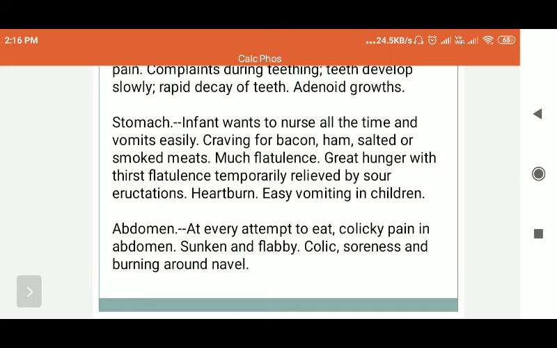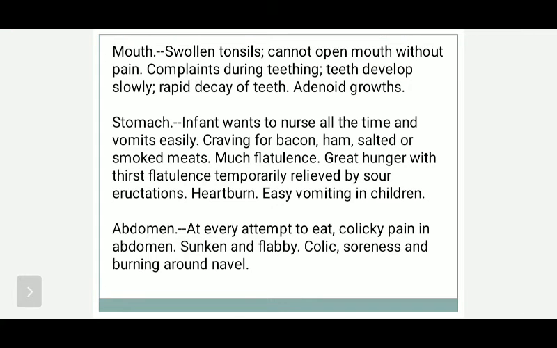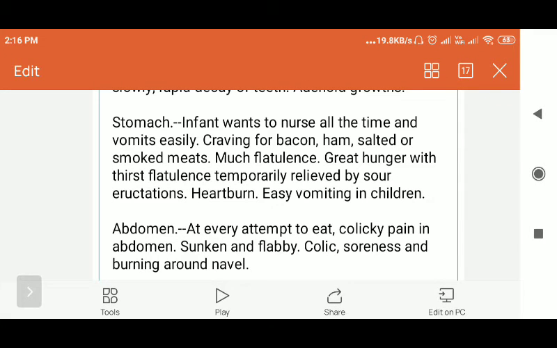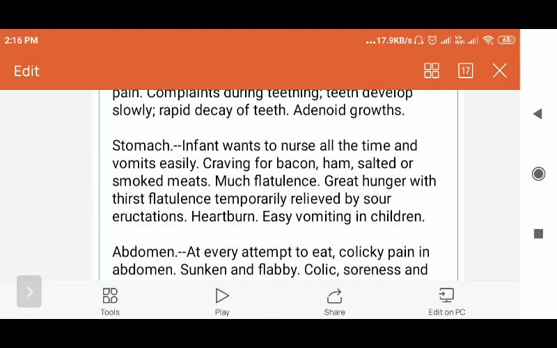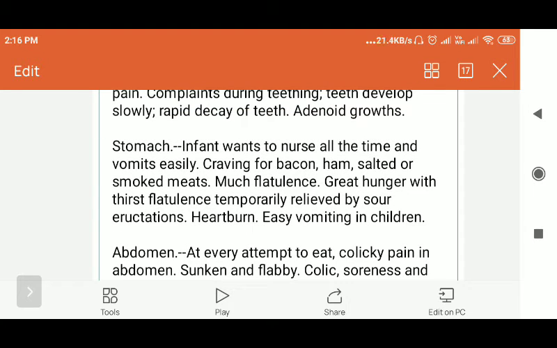Stomach: infants want to nurse all the time and vomit easily. These children want to nurse all the time. There is craving for bacon, ham, salted or smoked meat. Much flatulence, great hunger with thirst. Flatulence is temporarily relieved by sour eructations, heartburn, easy vomiting in children. So this infant wants to be nursed all the time and vomits very easily, with craving for bacon, ham, salted or smoked meat.